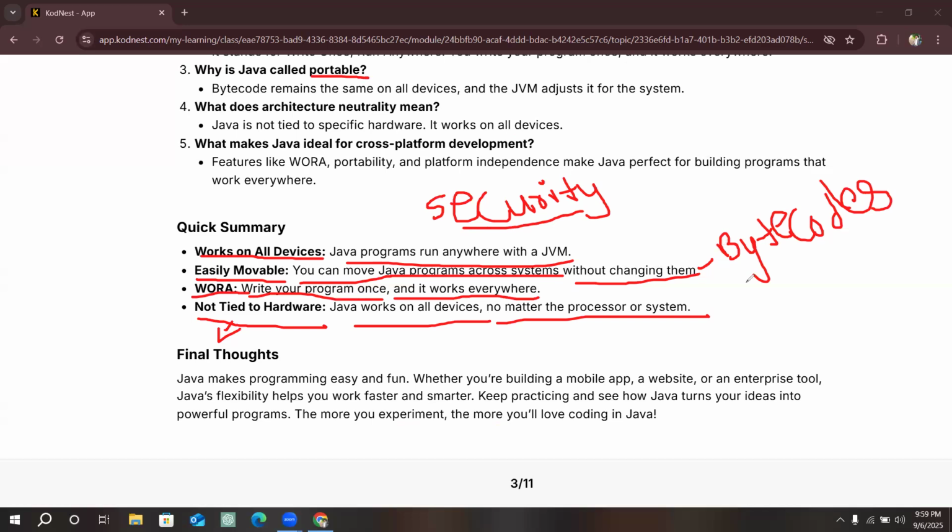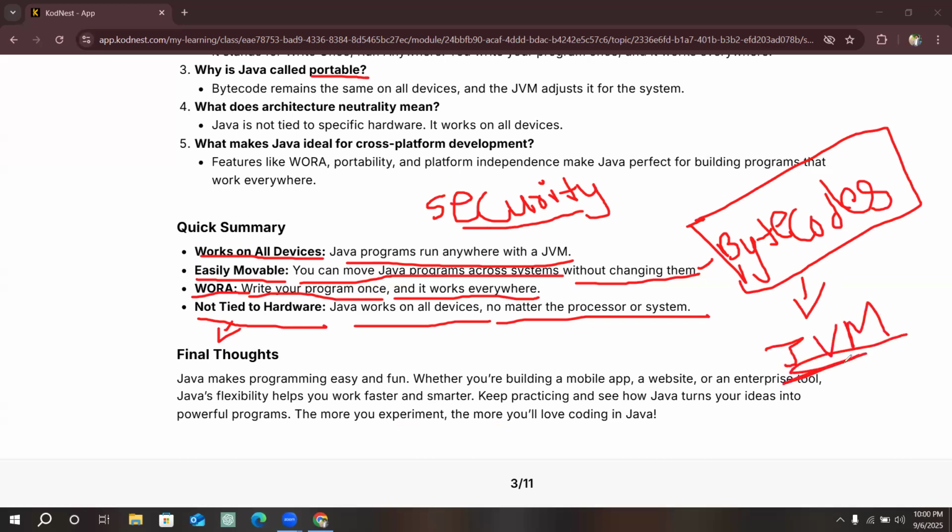We share the bytecodes with anyone who is trying to execute the program, and this bytecode is executed using the JVM in the machine. The JVM must be installed in that machine, and it will compile this code and execute it. Okay, these are the features and the process of Java.